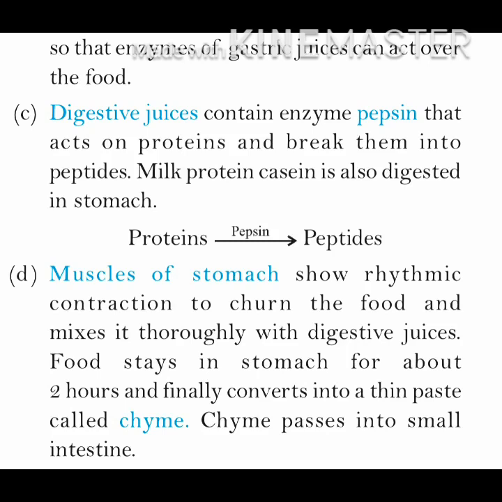Muscles of stomach show rhythmic contraction to churn the food and mix it thoroughly with digestive juices. Food stays in stomach for about 2 hours and is finally converted into a thin paste called chyme. Chyme passes into small intestine. This is the action of stomach on food.